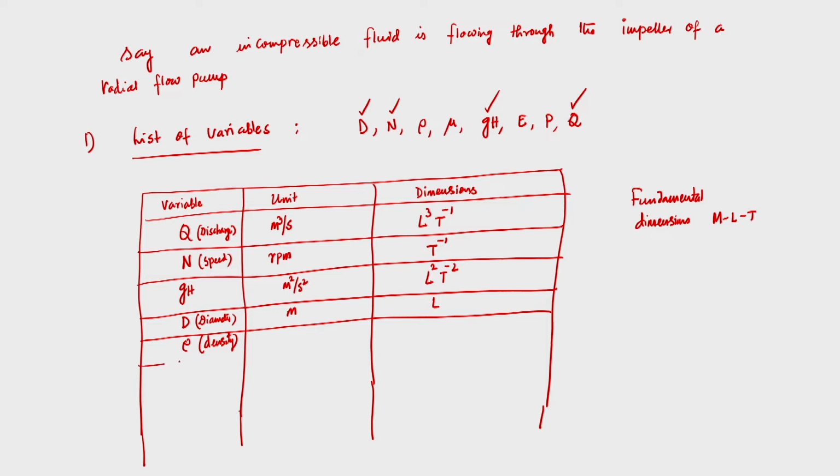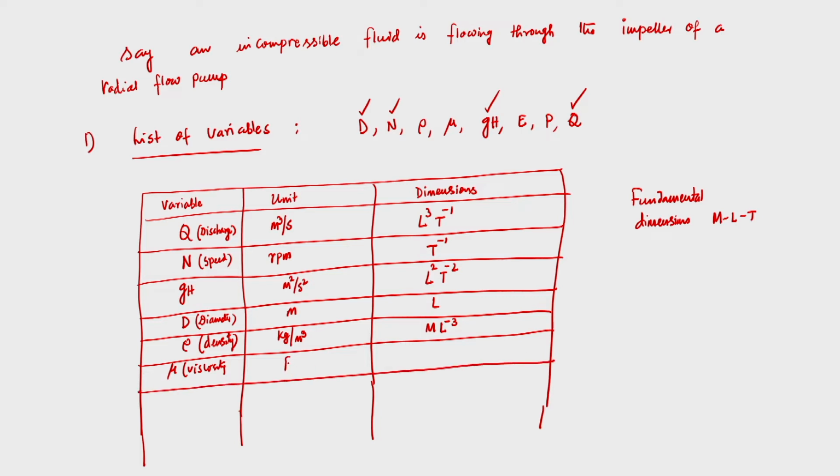So density, what is the unit? Density is kg per meter cube. So it would be m L power minus 3. Then mu, viscosity, what is the unit? Pascal second, that is m L power minus 1 t power minus 1. So rho is done, mu is done.